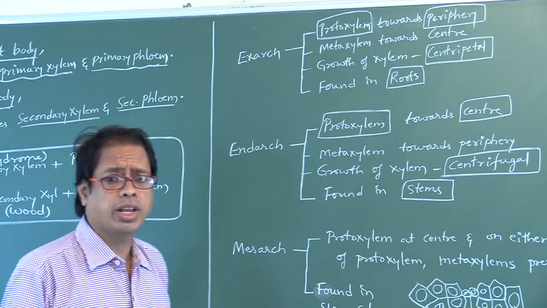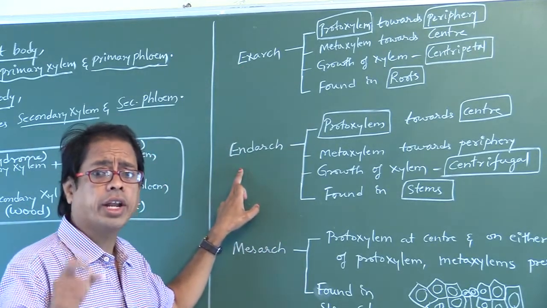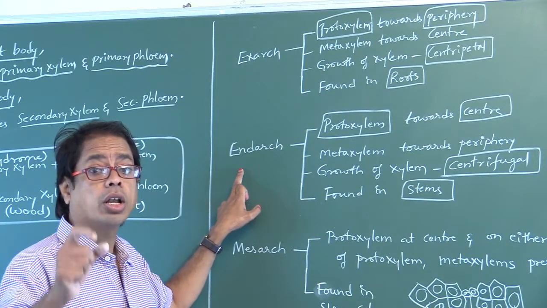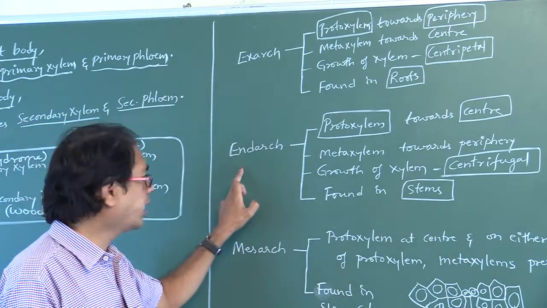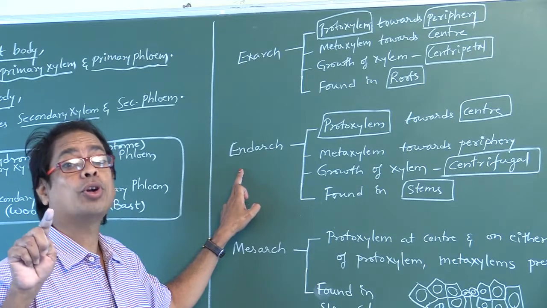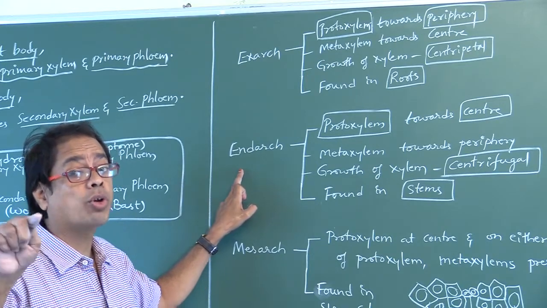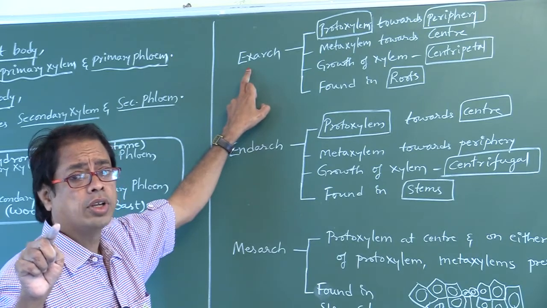Try to remember, my dear students, these words exarch and endarch are given based on protoxylem. Ex means outer side, end means inner side. Based on the position of protoxylem.